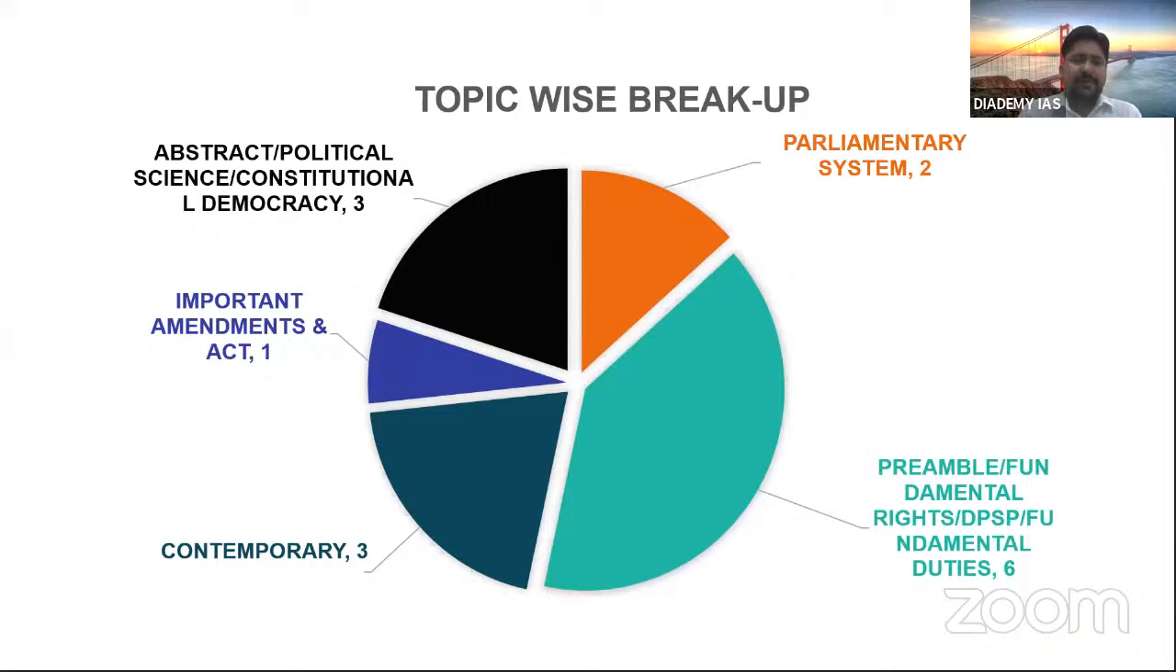Then contemporary, there are 3 questions. So when I say contemporary, basically it is not current affairs. Current affairs is basically what we consider for 1 to 1.5 years, but in contemporary we consider something which was in news for the past 4 to 5 years or something before that. Means UPSC nowadays has a habit and trend that they ask questions from news or issues which were there in the news a few years back.